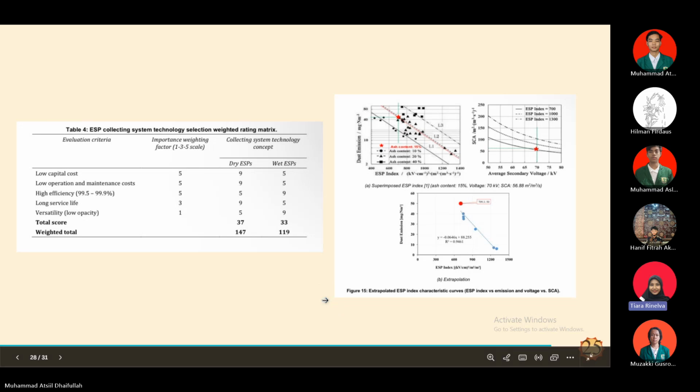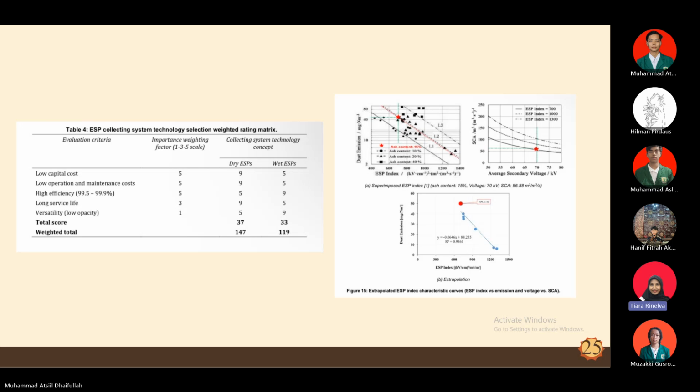Okay, so this is the table: ESP collection system technology selection rating metric. We can see here, based on low capacity cost, low operation and maintenance, high efficiency, long service life, and versatility, the range on the scale, and we can know which one is the most suitable for the condition. So yeah, you can really think about that.